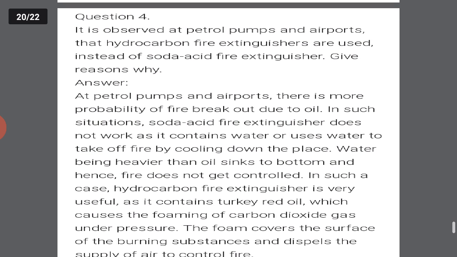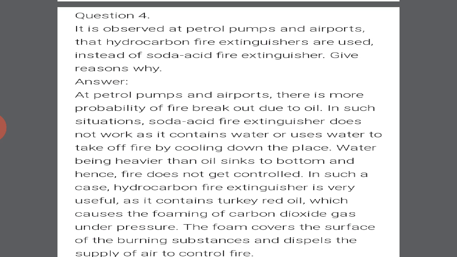Now, it is observed that at petrol pumps and airports, foam fire extinguishers are used instead of soda acid fire extinguishers. Give the reason why. At petrol pumps and airports, there is more probability of fire breaking out due to oil.